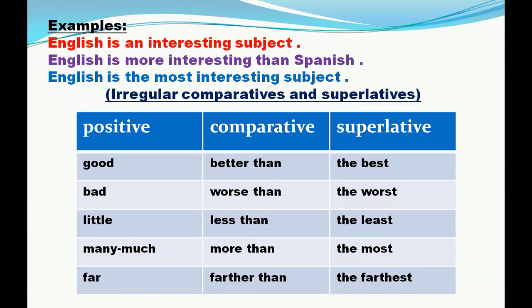For example, Ali is better than Ahmed. In superlative, Ali is the best boy in the class. Bad. In comparative, it will be worse than. In superlative, it will be the worst. Little. In comparative, it will be less than. In superlative, it will be the least. Many or much. In comparative, it will be more than. In superlative, it will be the most. Far. In comparative, it will be farther than. In superlative, it will be the farthest.